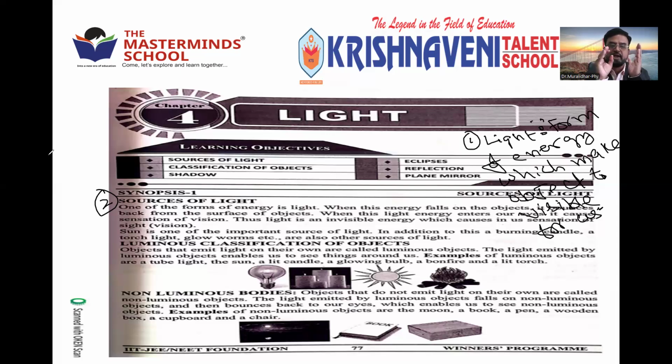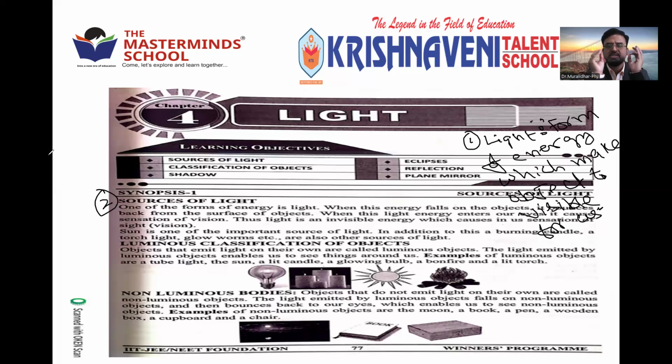So sources are of 2 types. Of course, later there is another classification there. Natural source is sunlight. Sunlight is a natural source. Candle, bulb, tube light are the artificial sources. Correct or not? So natural source is nothing but which gives out the light by themselves.